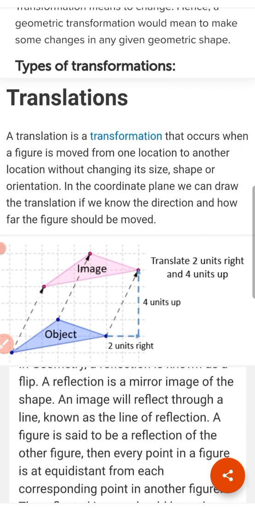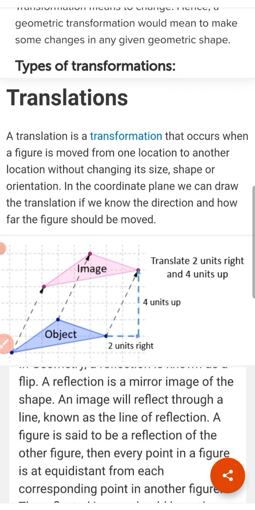Rotation is a circular motion. Here the object is turning. The turns that are most often used are quarter turn 90 degree, half turn 180 degree or 3/4 turn 270 degree. Next is reflection. Reflection is known as a flip. It is a mirror image. An image will reflect through a line known as the line of reflection.